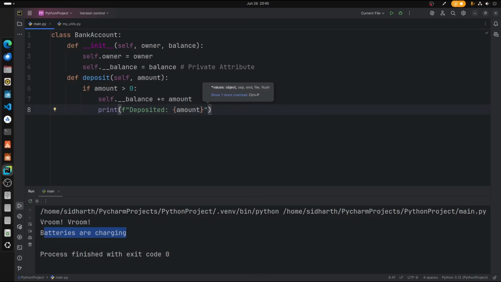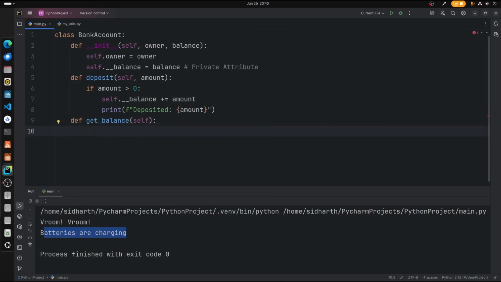Now let's create another function, def get_balance, self. Now we are going to access that encapsulated data. We're going to type a return statement for this: return self._balance. So we get the balance of that user by returning that value.